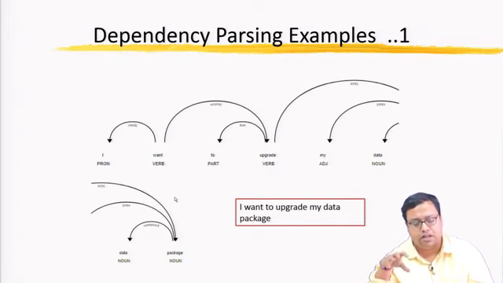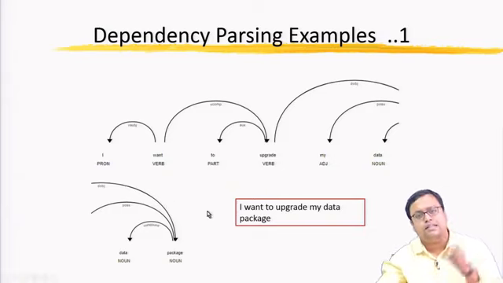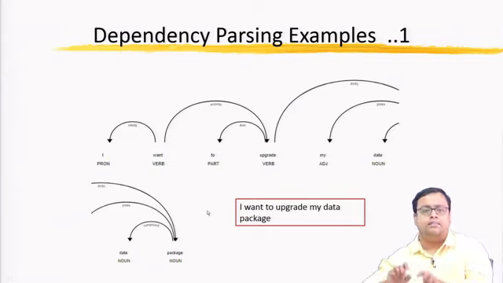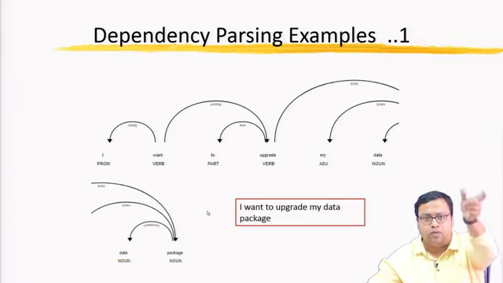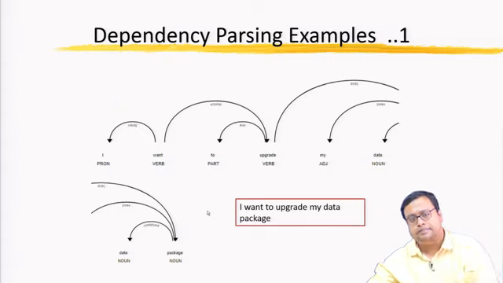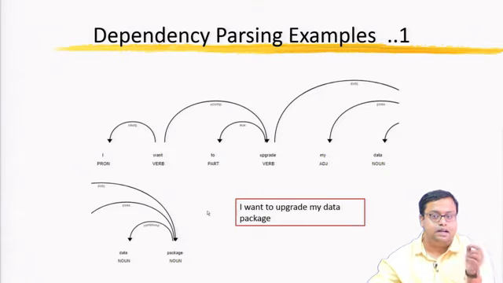and my is basically an adjective, which tells whose data package? My data package. So, if you can find out this kind of relationship, you know what this guy is doing. Why is it applicable in, let us say, text? I want to cancel my flight. They know that, okay, want to cancel, want is the major thing, cancel is the second verb. Cancel what? Cancel my flight. Flight means my ticket. Whose ticket? My ticket. So, this kind of answer can be found by dependency parsing.